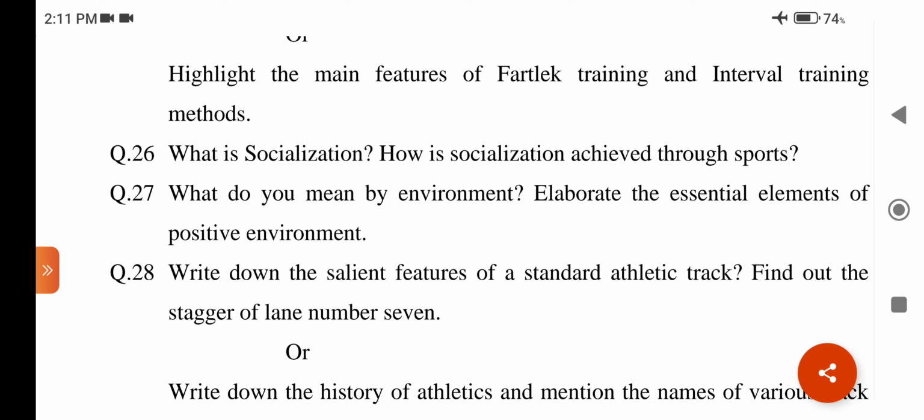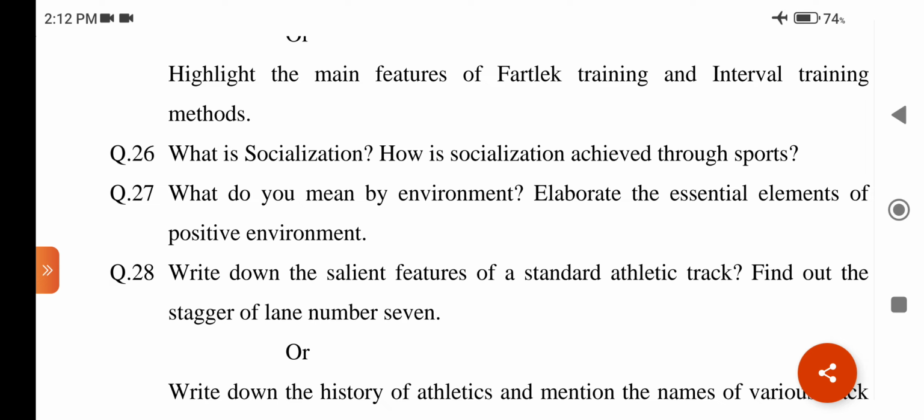The answer may be the main features of training methods. Fartlek is a Swedish term which means speed play. This training method was introduced by O. Strand and Gosta Holmer. Through this method, the average runner can also benefit from a simplified form of fartlek training. Its main motto is self-awareness.